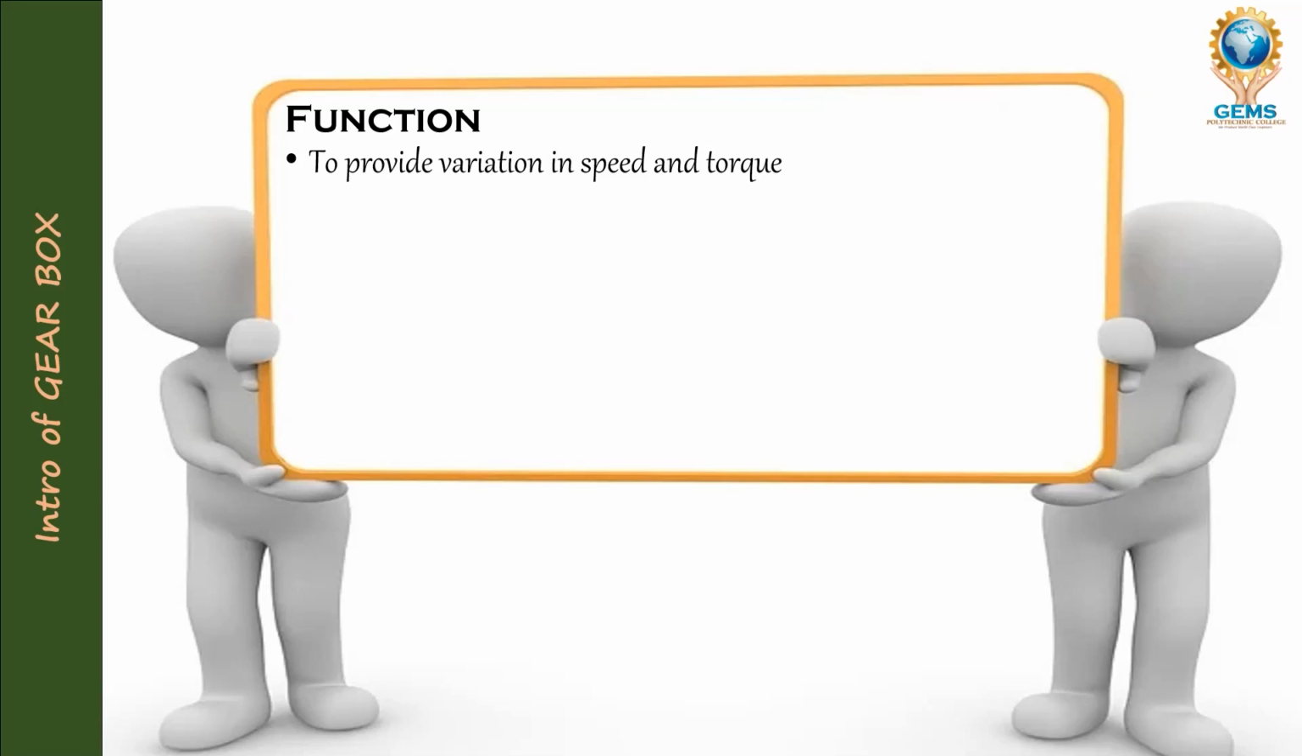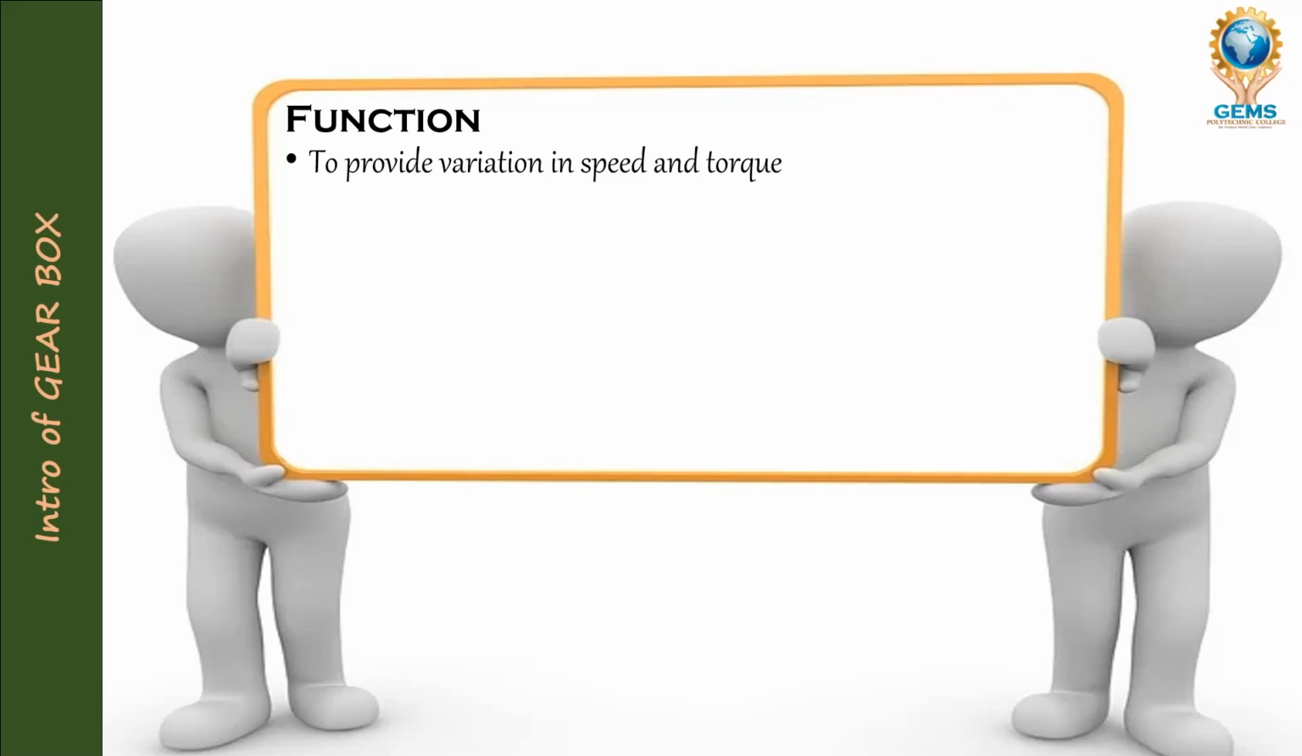If I am riding the car at 10 kilometers per hour, I cannot put it in fourth gear. For example, I am going at 100 kmph. Suddenly if a speed breaker is coming, I will apply the brake first, press the clutch, and reduce the gear. Why? There will be a variation of speed, and I need more torque.